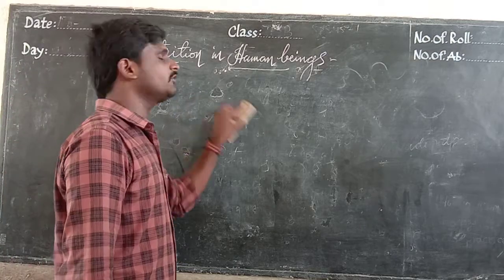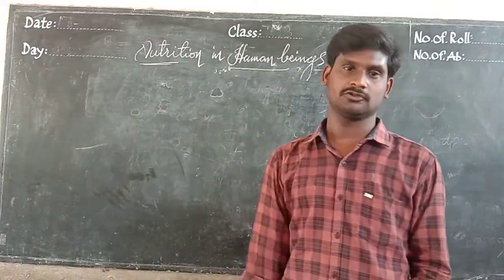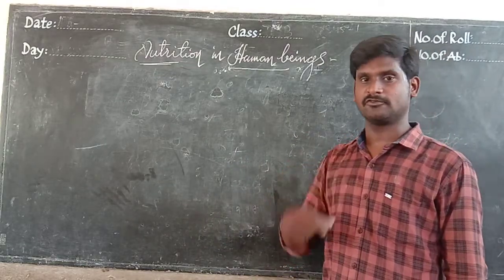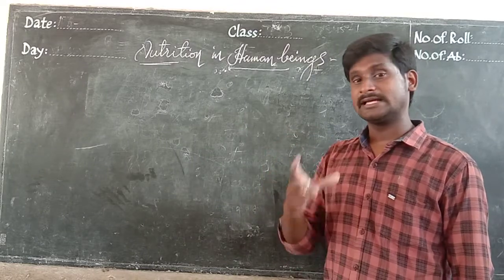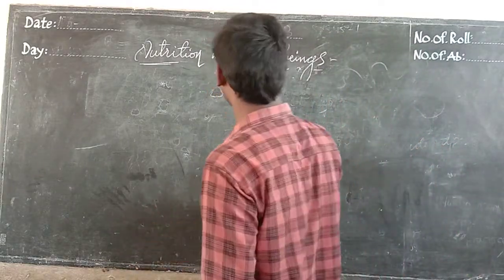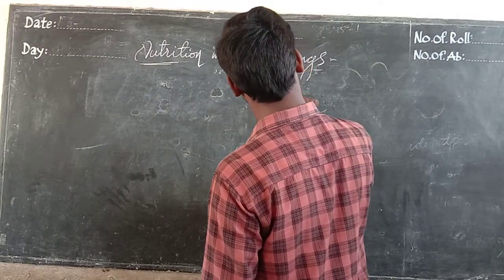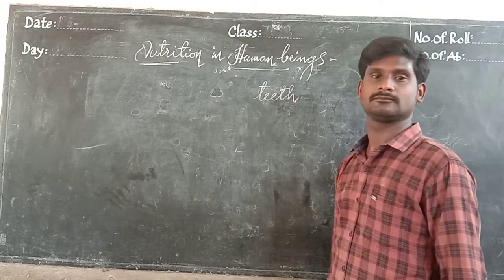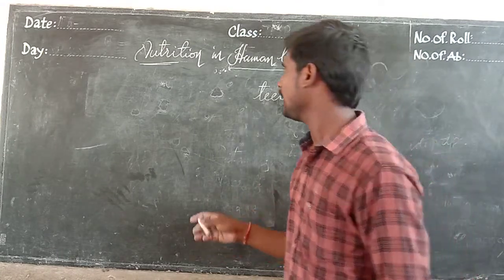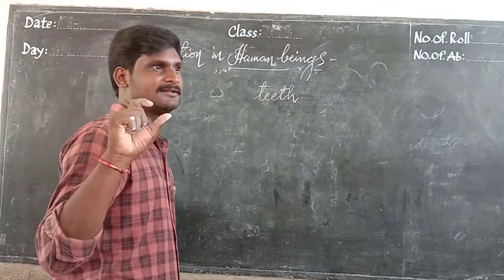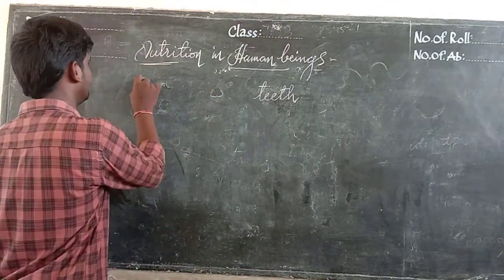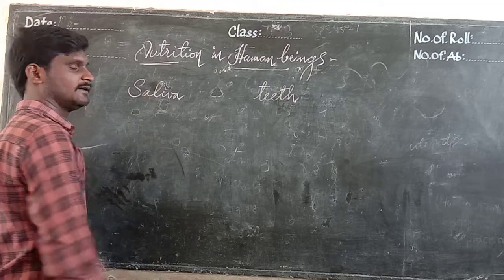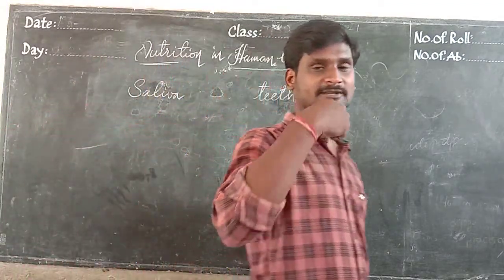Okay, first of all, the digestion starts from the mouth. I have taken some food item, and it enters the mouth. Then we start grinding the food using the teeth. Inside the mouth we have one more jelly-like item, and that is called saliva, a liquid present inside the mouth.